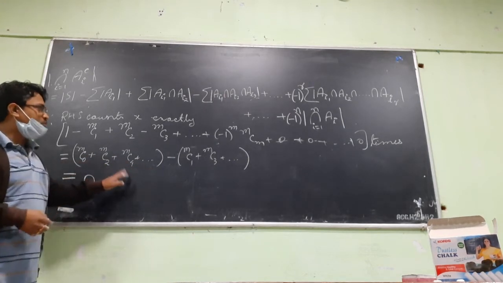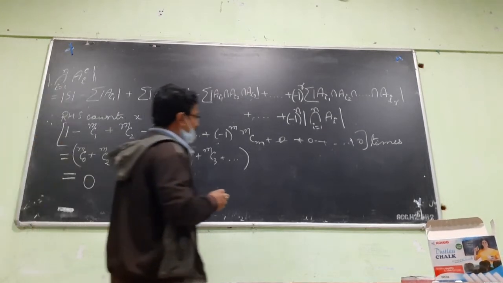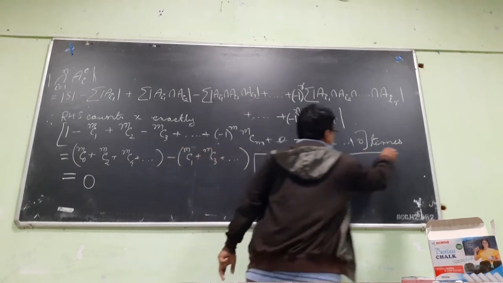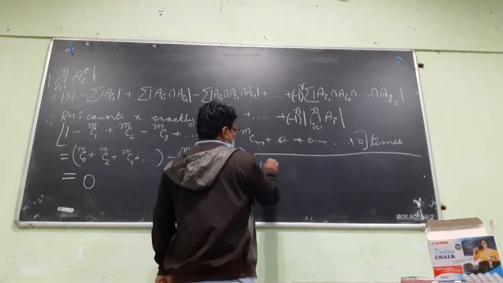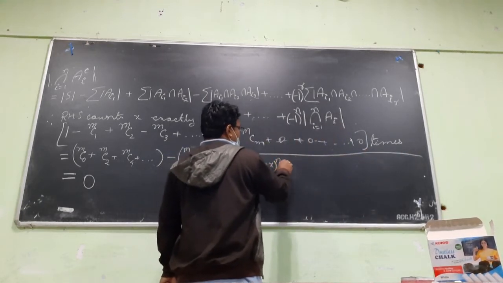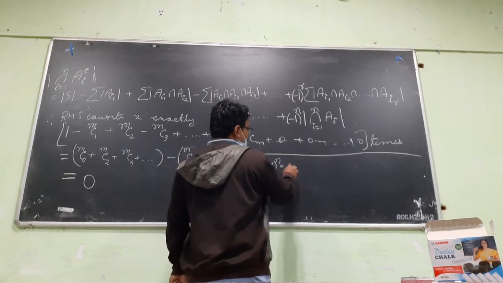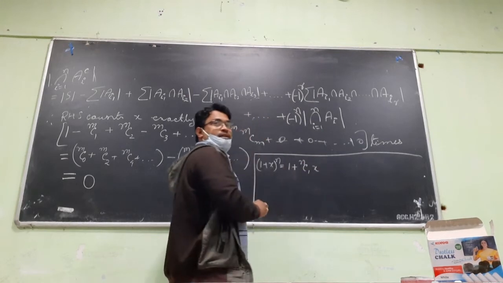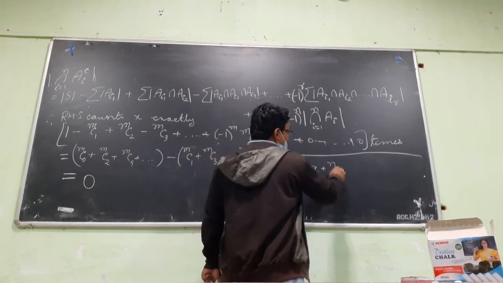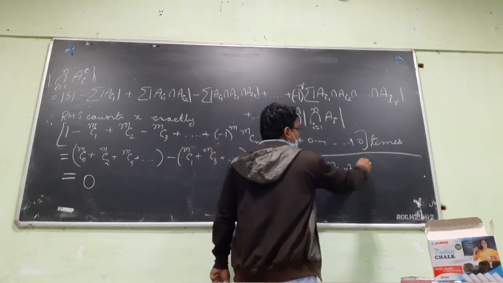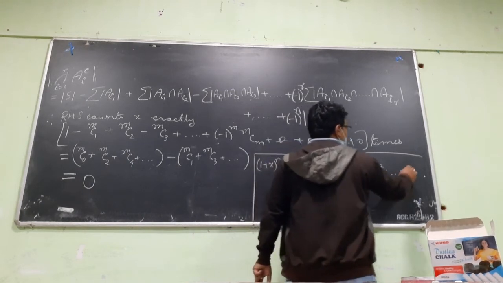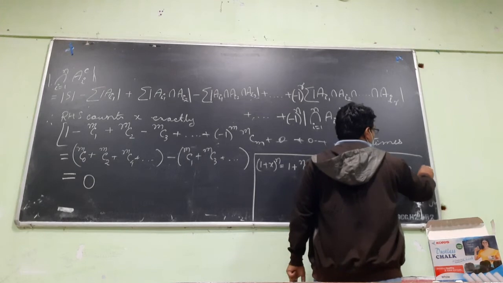So when I do the binomial theorem, I will discuss this. It comes from here actually. What is 1 plus x to the power n? It is 1 plus nc1 into x, plus nc2 into x square, plus nc3 into x cube, plus ncn into x to the power n.